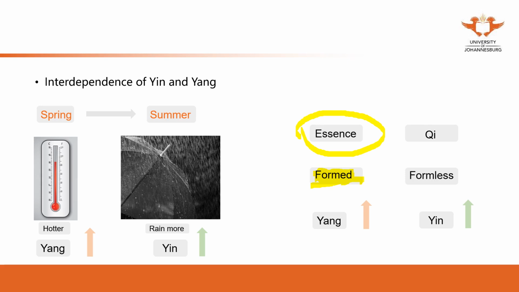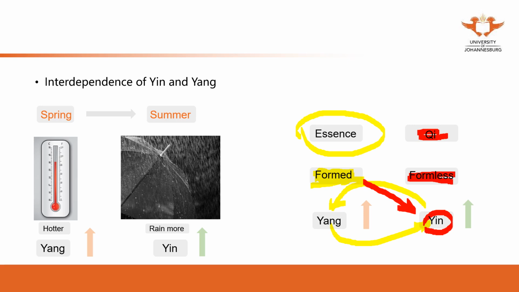And qi is something formless. Here is yin, here is yang. This should be changed, yang should be here, so I'm going to correct it after the video. Qi is yang. Qi is formless. Formless is yang. Formed is yin. So someone with yin deficiency doesn't have enough yin. So this goes here: essence deficiency. They don't have enough yin.